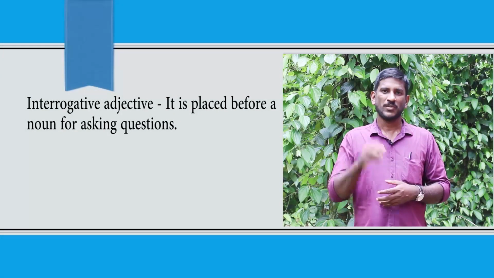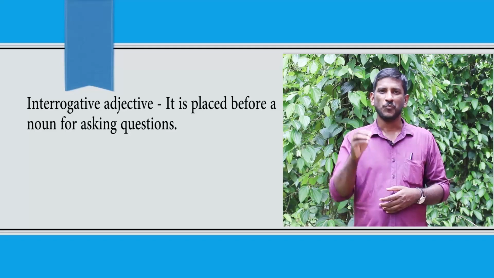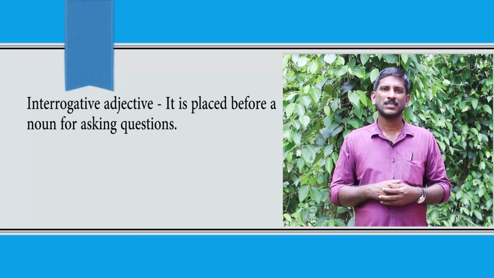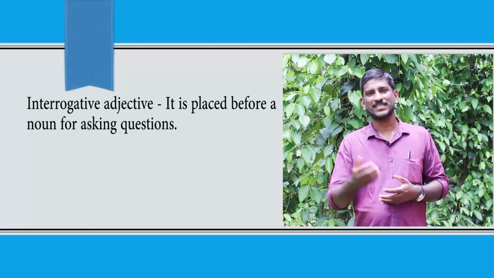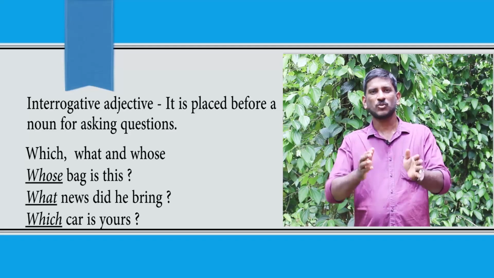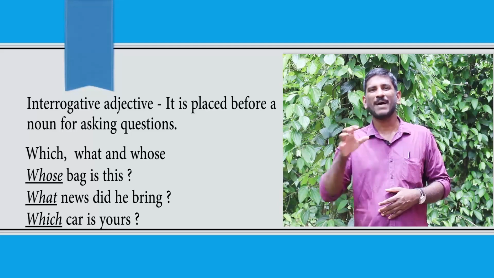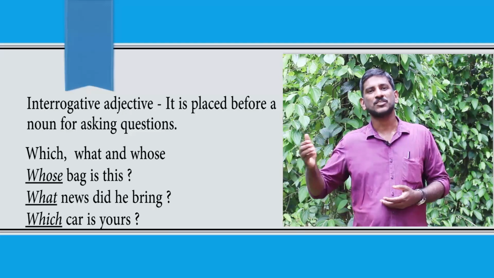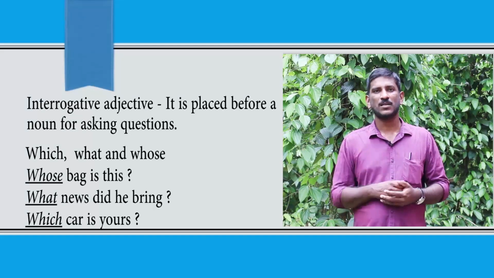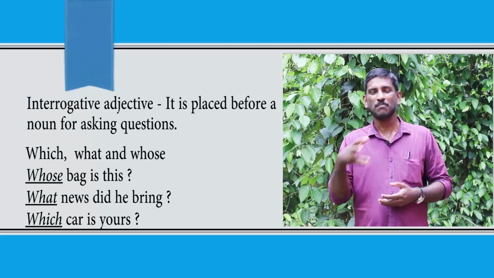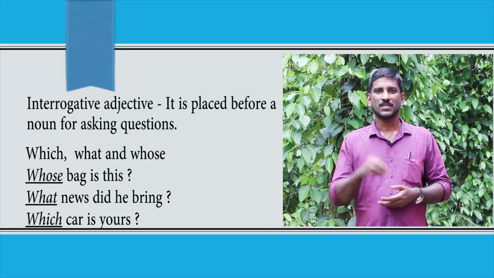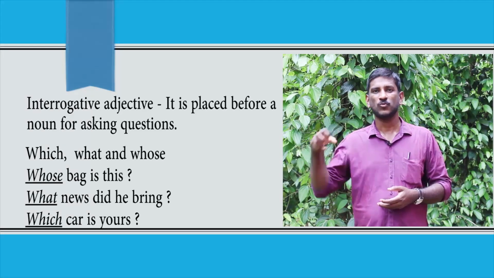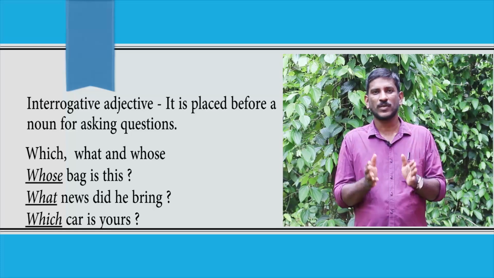The next category of adjective is interrogative adjective. The interrogative adjectives are which, what, and whose. Think about these examples. Interrogative adjectives also come just before the nouns. Whose bag is this? What news did he bring? Which car is yours? Which car? What news? Whose bag? In all these expressions, which, what, and whose are examples of interrogative adjectives.